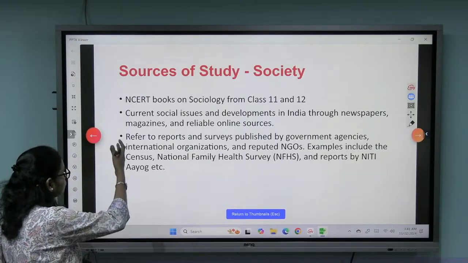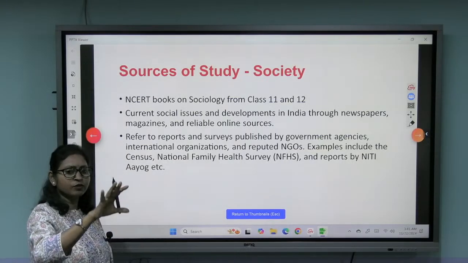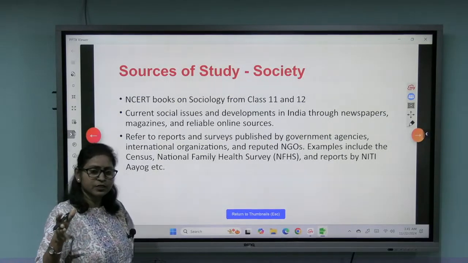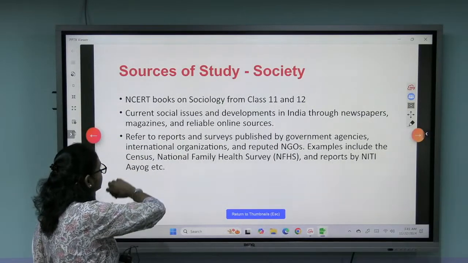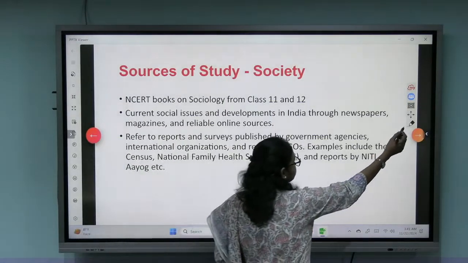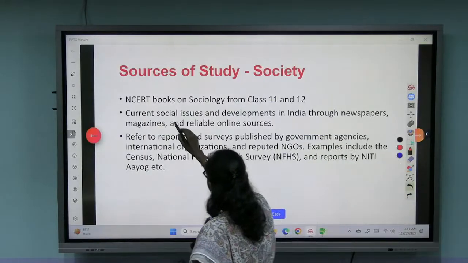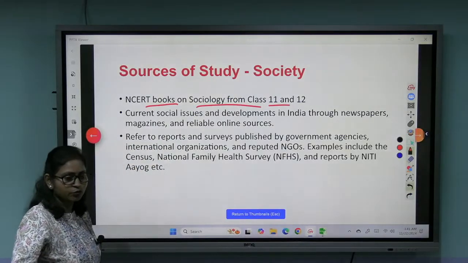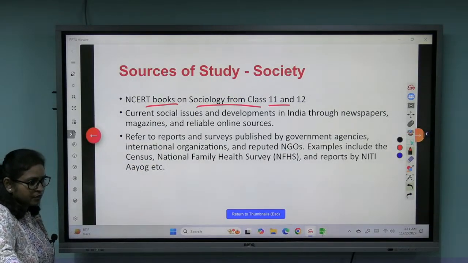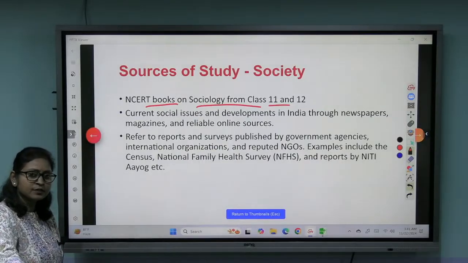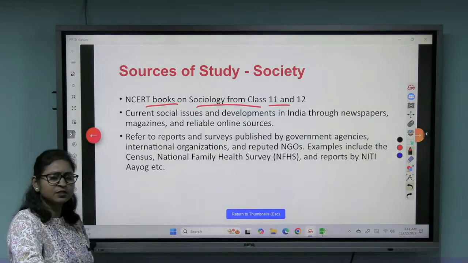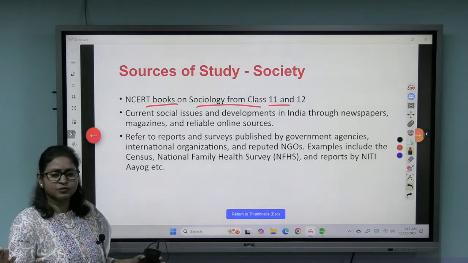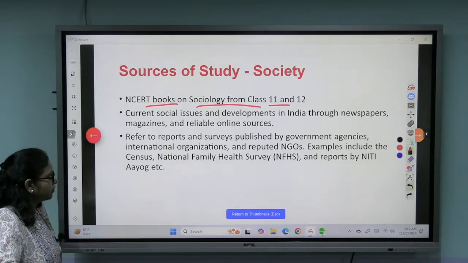For the static portion, or to have good conceptual clarity about the various social issues in India, you can refer to NCERT books, Sociology 11th and 12th, for building a basic foundation about the Indian society, issues of communalism, regionalism, women's issues, elderly issues, all the various social issues you can develop. And then